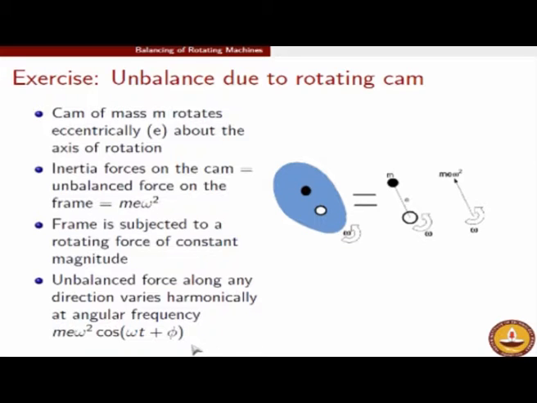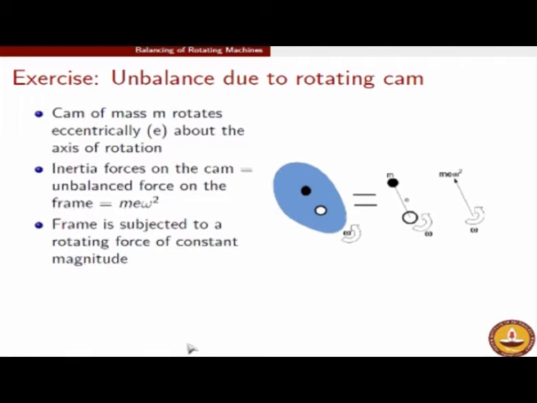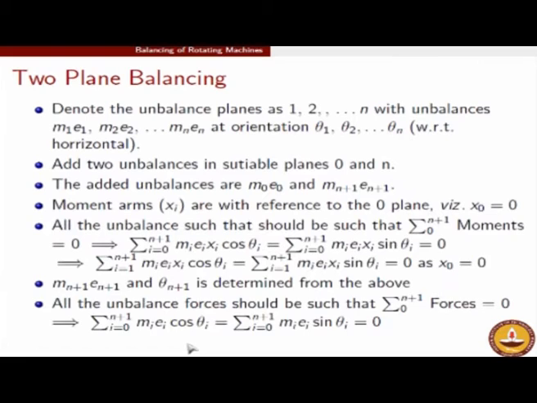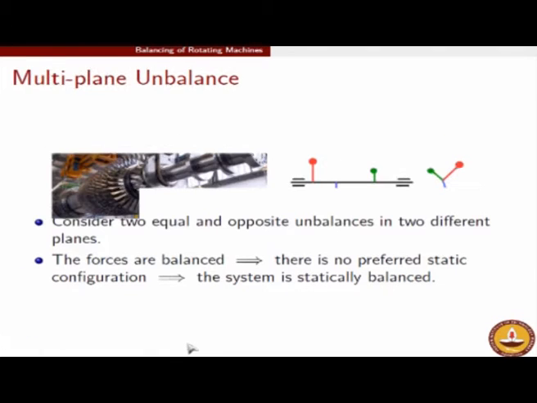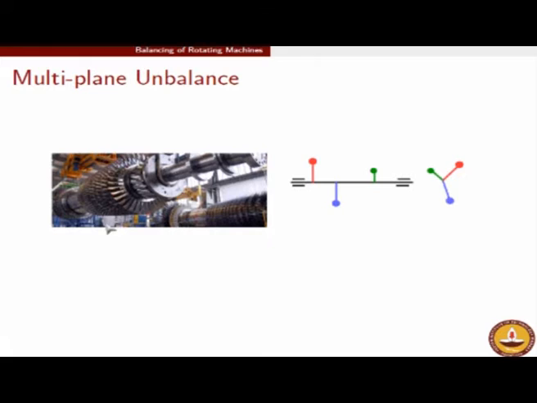That was the case when you have a single disc which is rotating. But the more involved problem is when you have a number of such discs, like we had in the case of turbo machinery. As a motivating application, in turbo machinery you have a number of such unbalances placed along the axial direction. In each of these rows of blades you could have unbalances. The question is how we would tackle this problem.